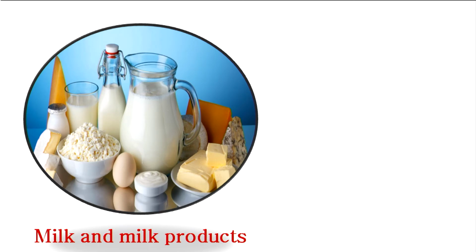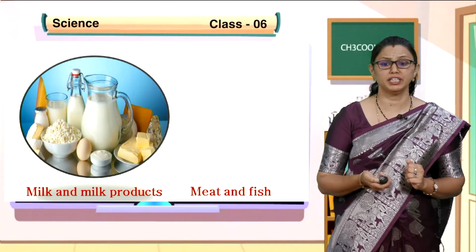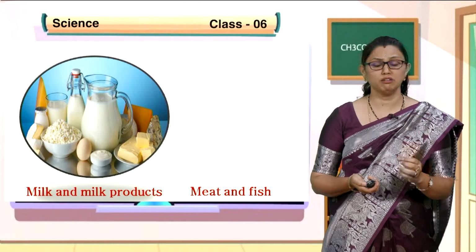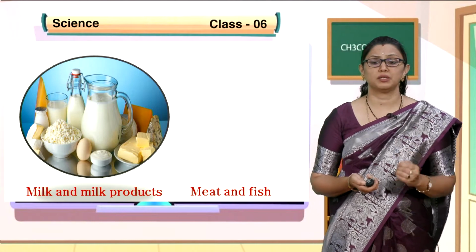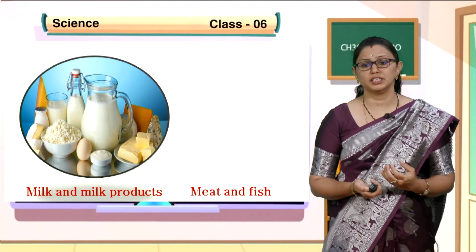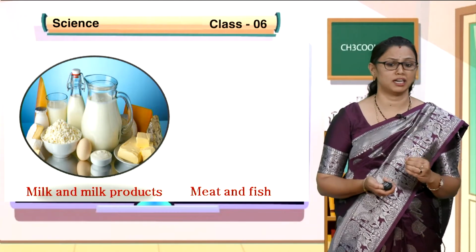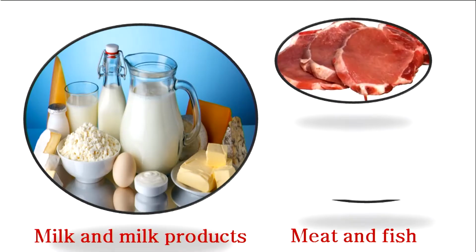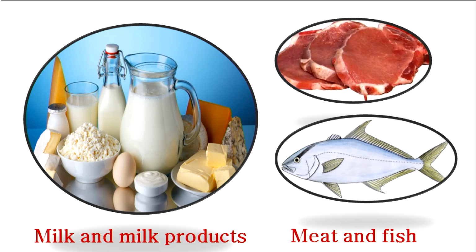You can see some paneer, cheese, also egg, and the milk. You have to drink milk every day because it consists of calcium, which is helpful for the growth of your bones. Very important, children, you should drink the milk, and also eat meat and fish. So these are animal sources.